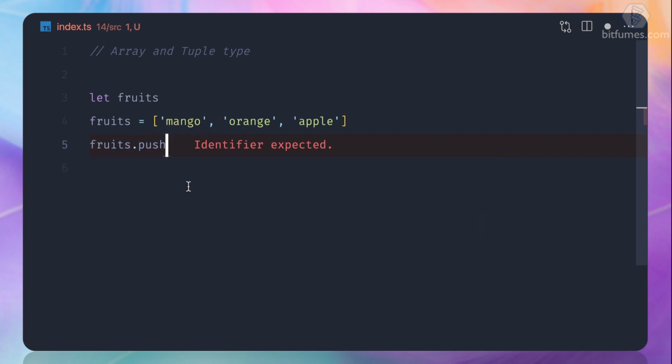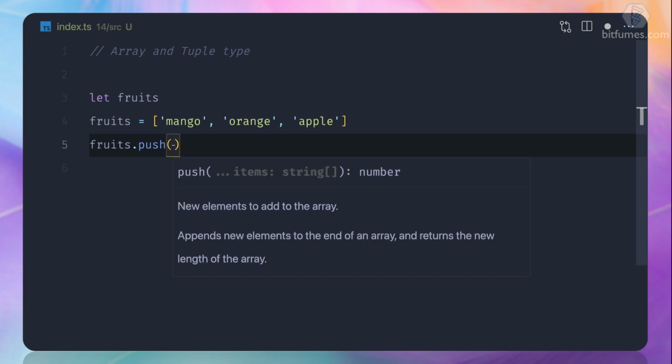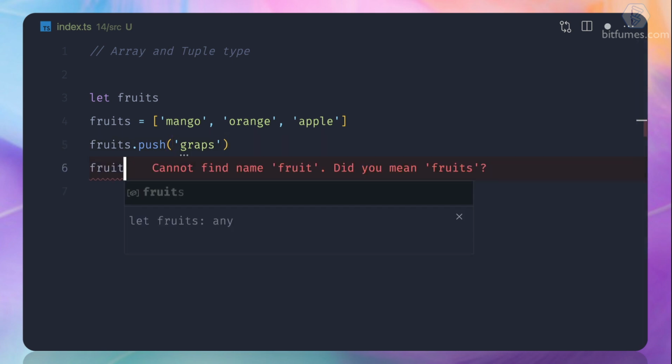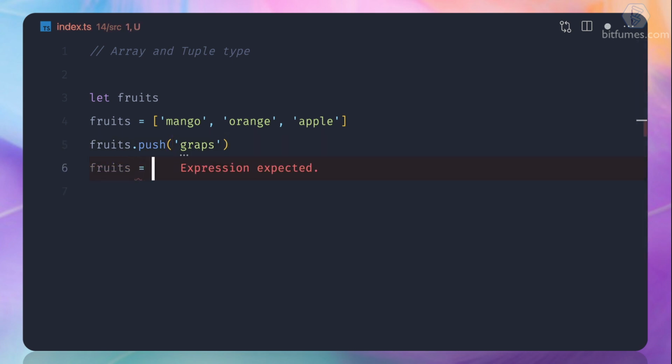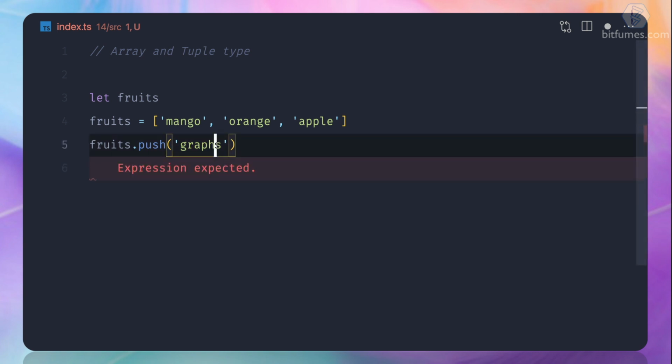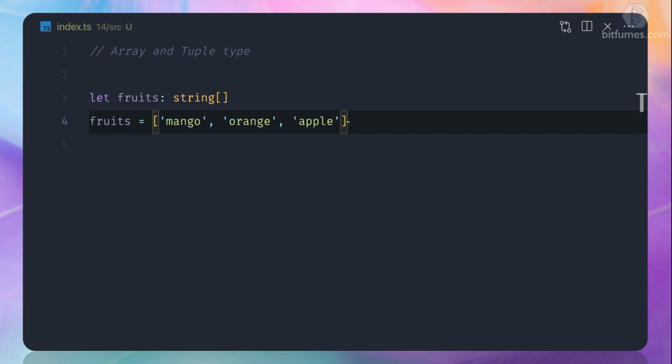So I can use push, and that's great. I can say grapes. Okay. But later I said that, hey, it's going to be true. And now if I say fruits and say dot, I'll lose the autocomplete and all the properties. That's why it's absolutely and extremely important to define the types in TypeScript.